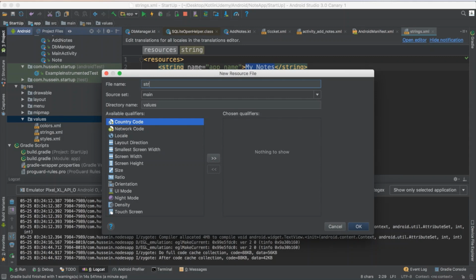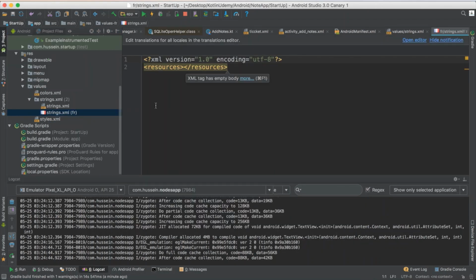Name it strings/ the language that you want. For example, /AR if you want to support Arabic also. You want to support French, you say /FR. Every language has a shortcut you can use, you could find it if you Google it. So strings, same name file, FR for French.